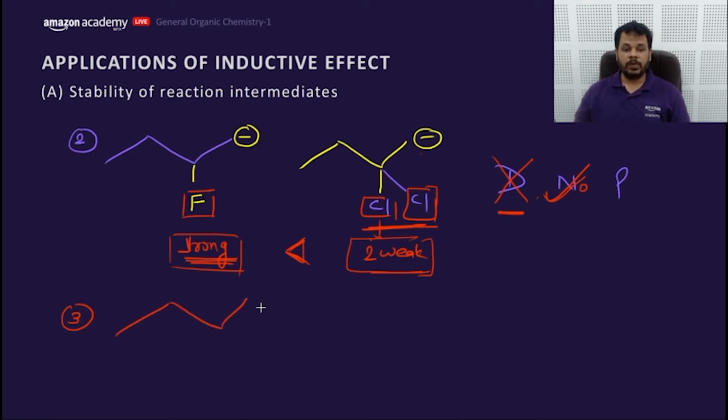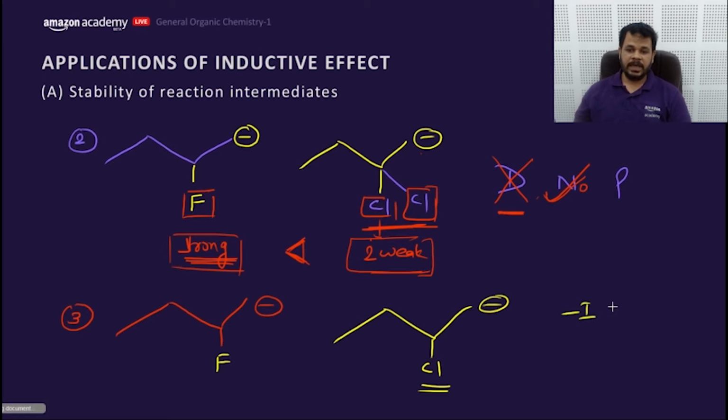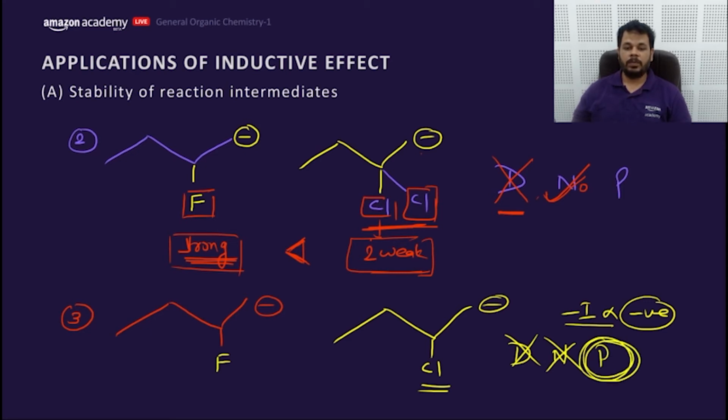Now let's move to the next part, which makes you understand about the power effect. It's a fluorine and this is fluorine. So as we know, minus I is directly proportional to what? Negative charge. A negative charge is more stable when minus I occurs. What would be the answer? PK says B is better than A. Distance is same. Number of the groups attached same. Then we will answer according to power. So this is the way to answer, my dear friends.